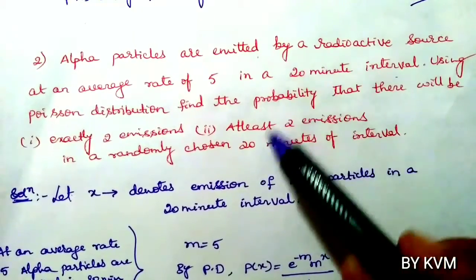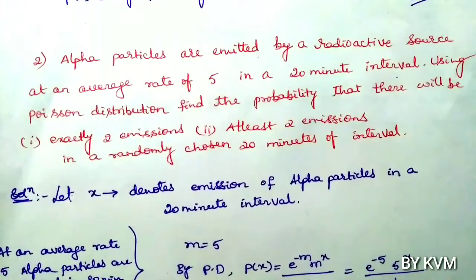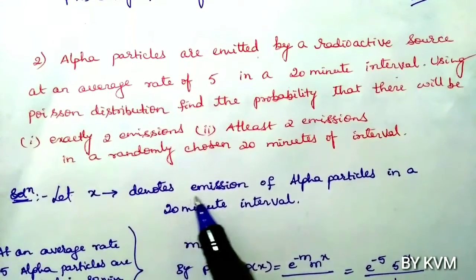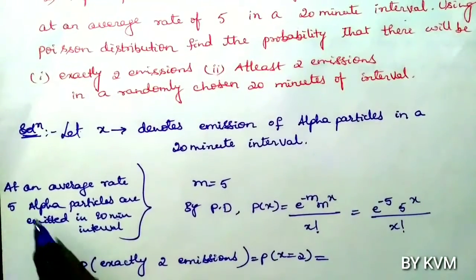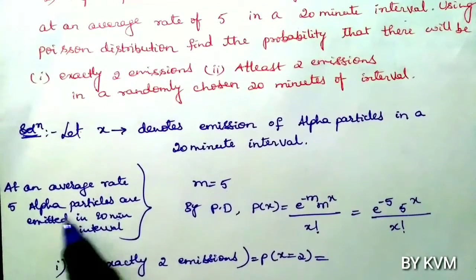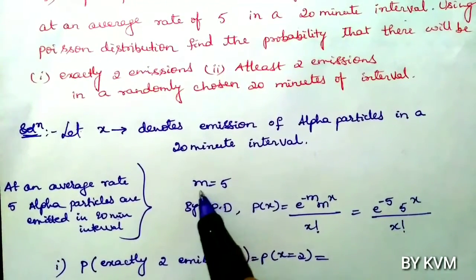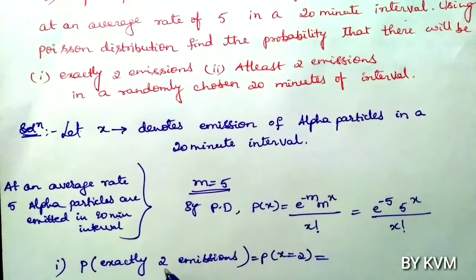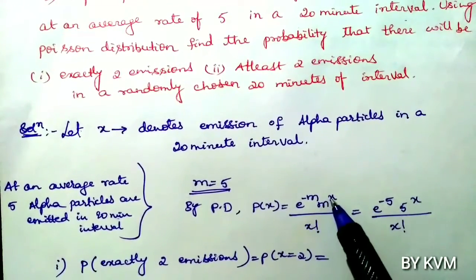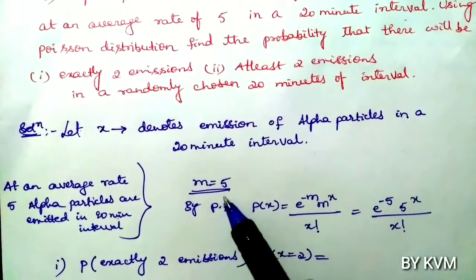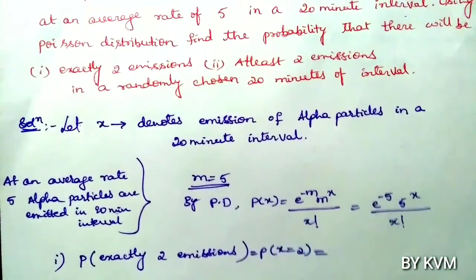So using this, now let us take X denotes emission of alpha particles in a 20-minute interval. Now it is given in the problem that at an average rate 5 alpha particles are emitted in 20-minute interval. Means mean is 5, that is m equals 5. By Poisson distribution, P of X equals e power minus m into m power x by x factorial. Put m equals 5. So e power minus 5 into 5 power x by x factorial.